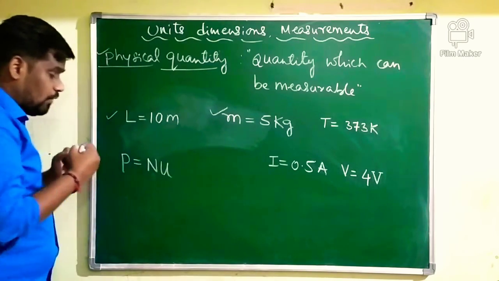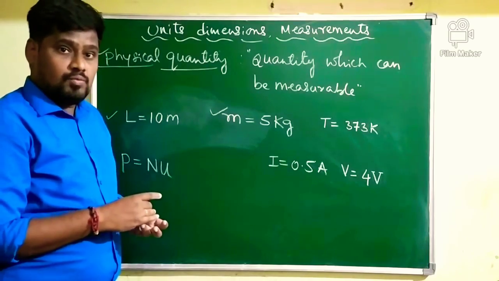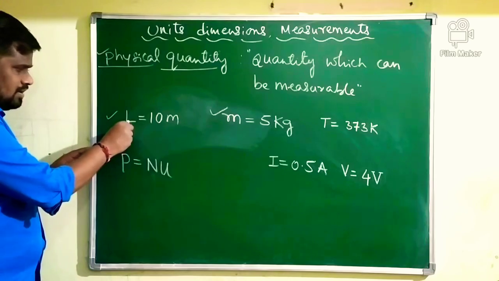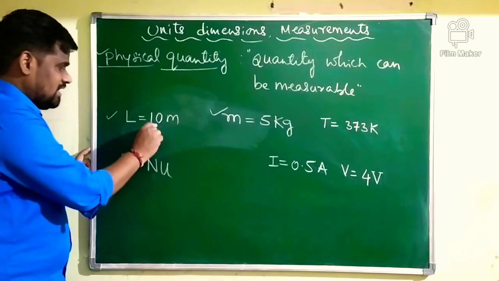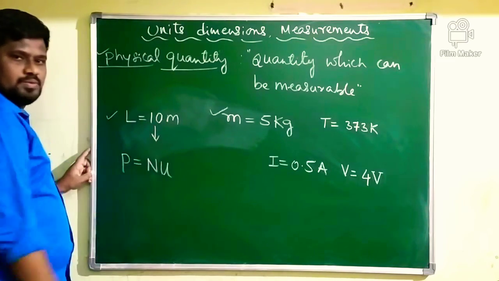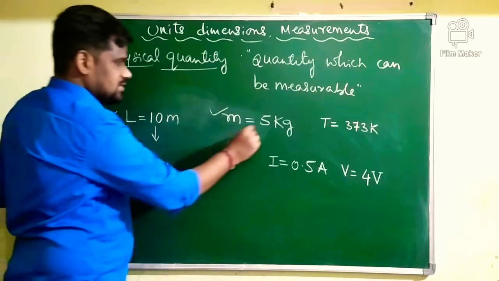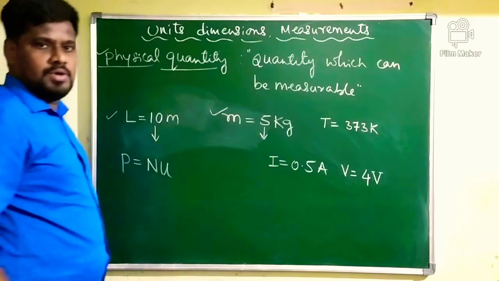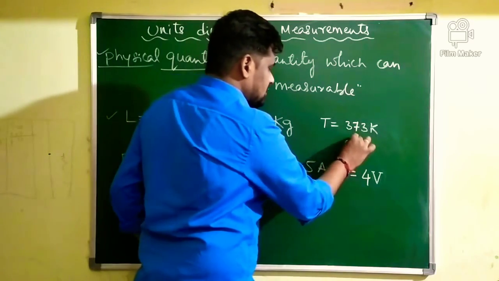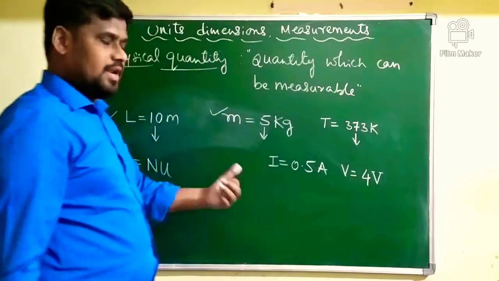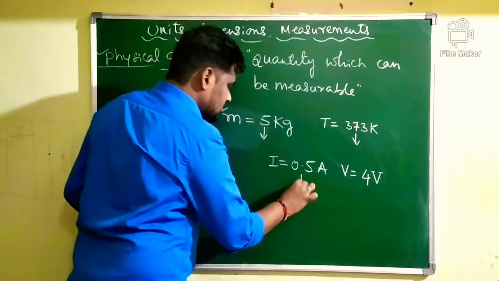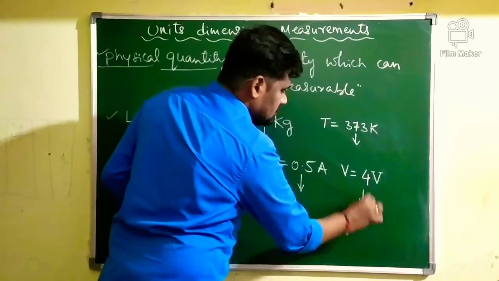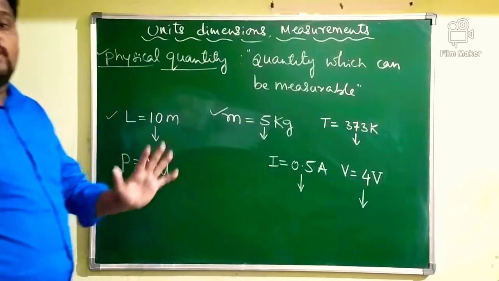This numerical value will explain the quantity of a measurement. Say, for example, in a measurement of length, 10 is called the numerical value. In measurement of mass, 5 is called the numerical value. Measurement of temperature, 373 is called numerical value. Measurement of current, 0.5. Measurement of voltage, 4.